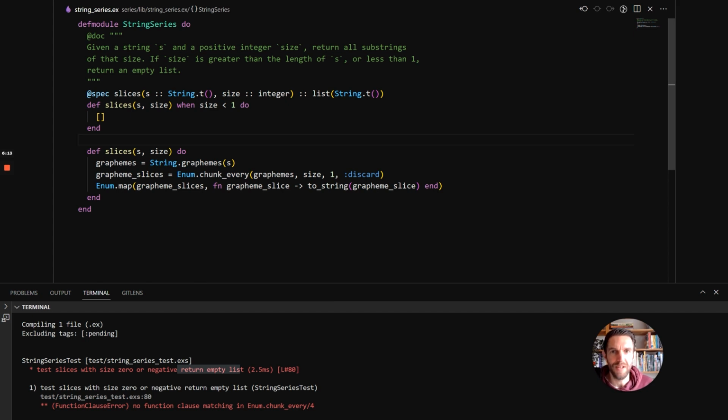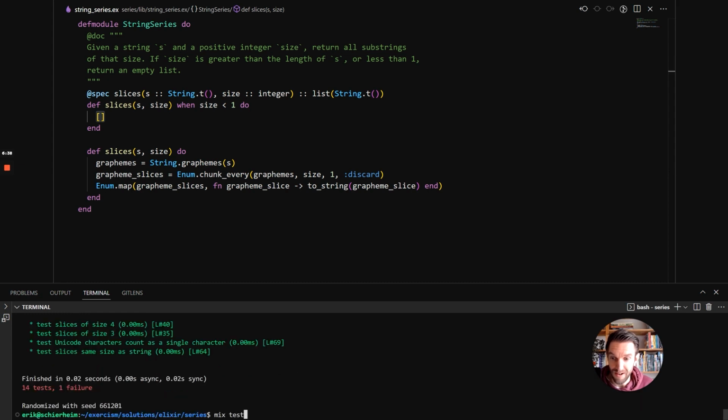And the way this works is that when somebody calls the slices function with the 2 arguments, it will evaluate things from top to bottom. So it will evaluate this first, and if this has two parameters and this matches, then it will execute this code. So if the size is greater or equal to 1, it will run this code. Otherwise, it will run this code. So theoretically, we should now have passing tests. And we do. So that's really nice.